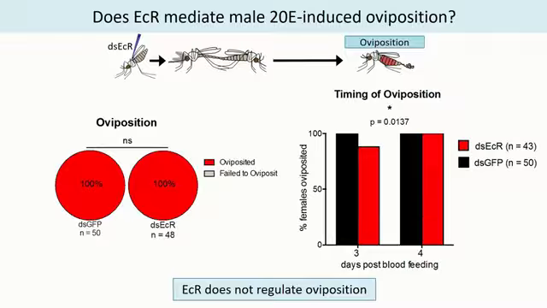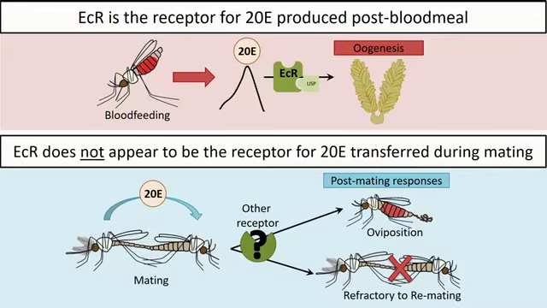So taken together, by looking at both the refractoriness to remating data and oviposition, it seems that this ECR receptor is not critical for regulating post-mating phenotypes. So it may not be the important receptor in the mating event.